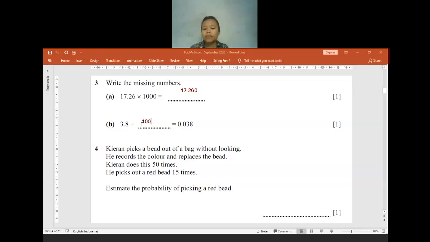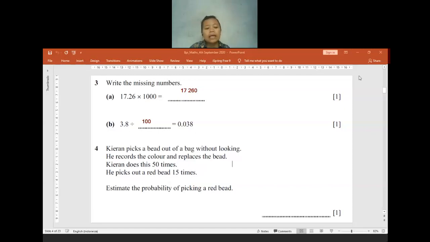Is there anyone who is confused so far? Please let me know whenever you have any confusion. You can directly type it through the chat box or you can unmute yourself, because I will not ask you for each question. All the material that I chose for today's discussion is taken from your book 7, so it means you already learned it when you were in grade 7. I hope you have no confusion anymore.